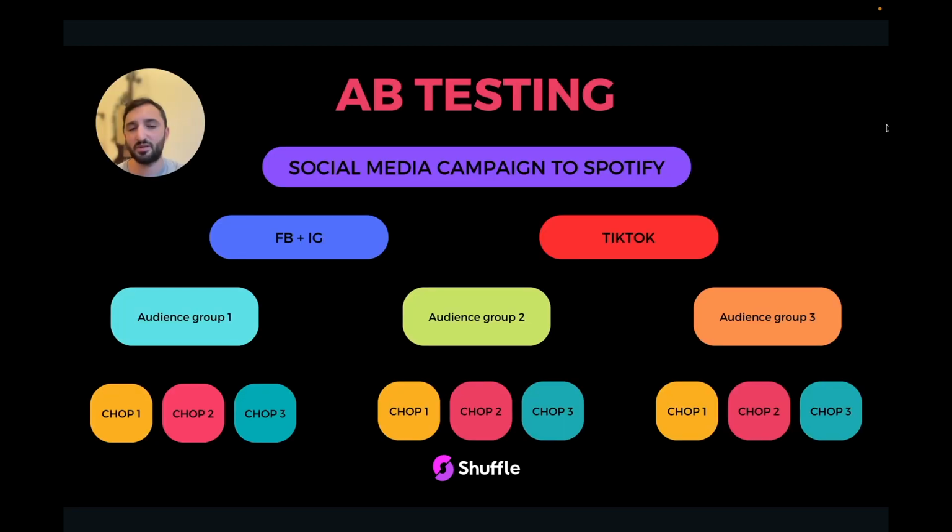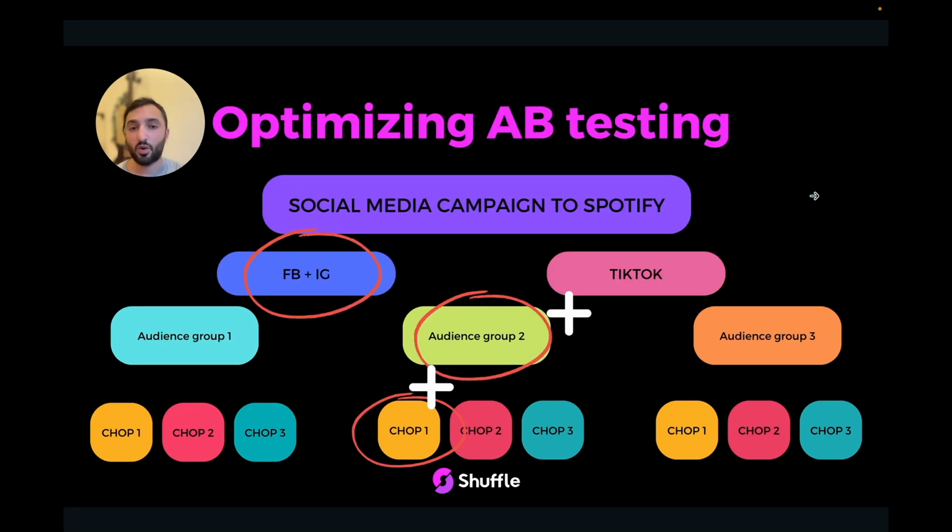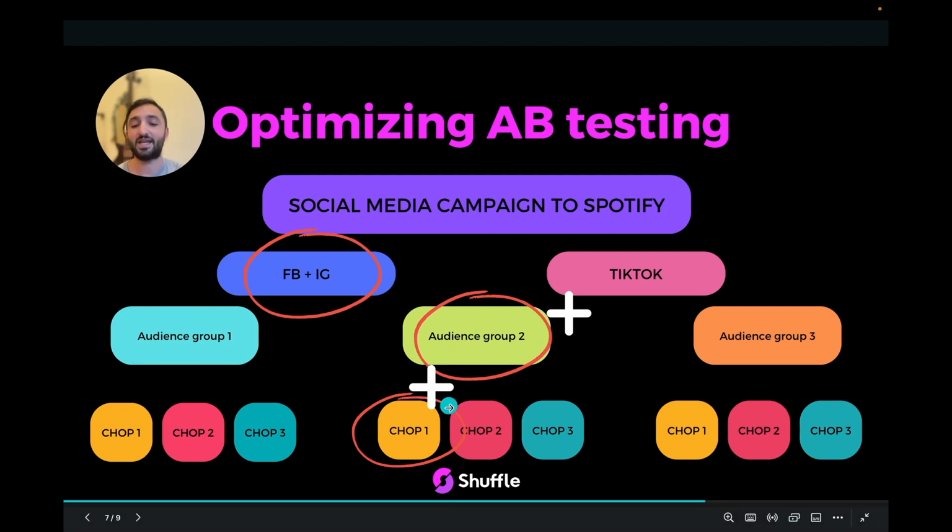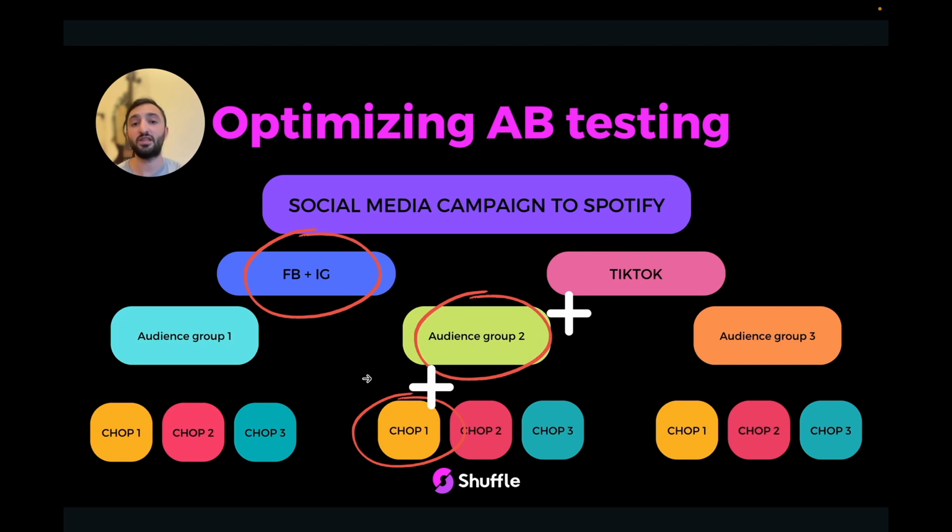So this is how a typical A/B testing campaign looks at Shuffle. We choose a platform, either Facebook, Instagram, or TikTok. We build 3 different ad sets, or audience groups, and each one of these ad sets has under it at least 3 ads. Sometimes we even test more. After a while of having sponsored campaigns running, we always find the best performing platforms, ad sets, and ad itself. Then we can narrow all of your daily budget into one source so that we can get the best return on investment, specifically when it comes to sponsored campaigns on social media that drive traffic to Spotify.